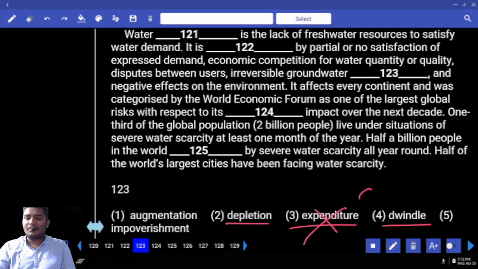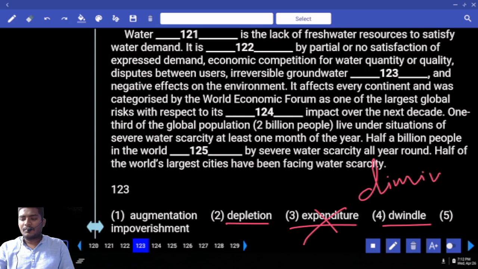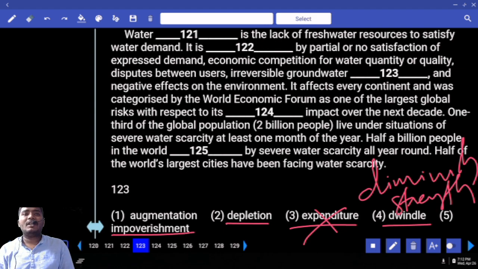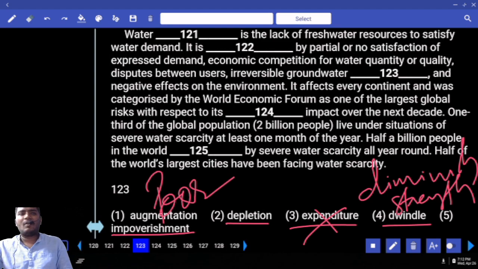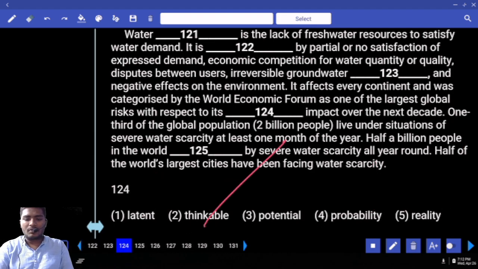Next one is what here? Dwindle. Dwindle comes with the meaning of diminish. But diminishing the strength, not the water. Next, what is the next word here? Impoverished person. Impoverishment in the sense what here? Poor person. Lack of money. Impoverished, poor. Tell me your answer. Impoverished is also less. Lack of money. Dwindle is also lack, but lack of strength. Depletion is nothing but a lack of water. So now which one is rated here? Depletion. Move to 124.